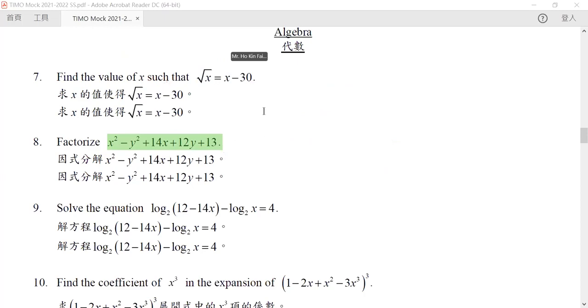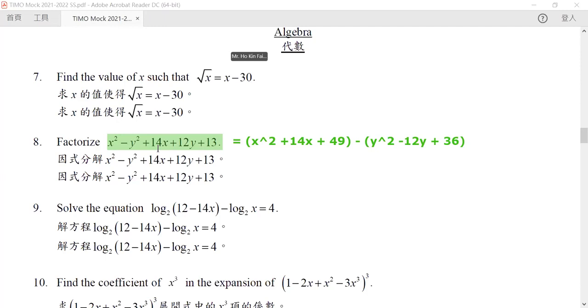Because all the variables are separated, we can rewrite this as x squared plus 14x plus 49 minus y squared minus 12y plus 36. You see, the things on our left-hand side are the same as the things on our right-hand side. The variables separate themselves. The x has nothing to do with y, and y has nothing to do with x.